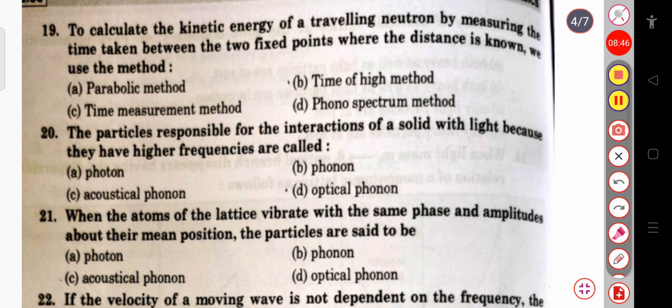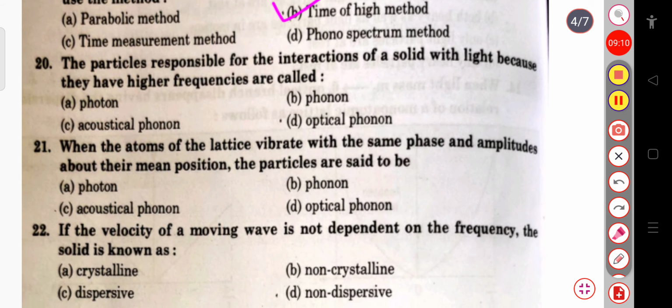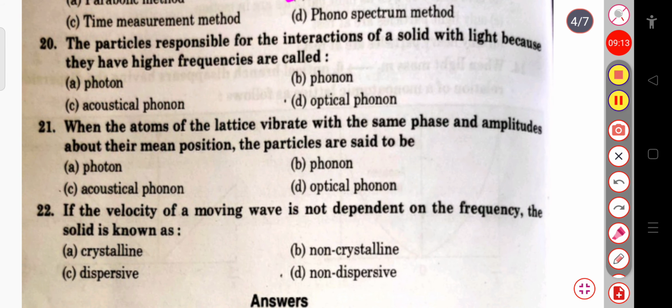Then the next question is, to calculate the kinetic energy of a travelling neutron by measuring the time taken between two fixed points where the distance is known, we use the parabolic method, or time of flight method, or time of measurement method, or the phonon spectrum method. So here the correct answer will be time of flight method. Okay. Then the next question is, the particles responsible for the interaction of a solid with the light because they have higher frequencies are called the optical phonons.